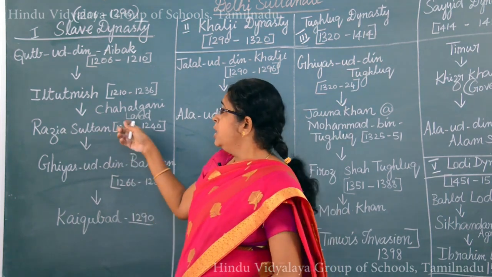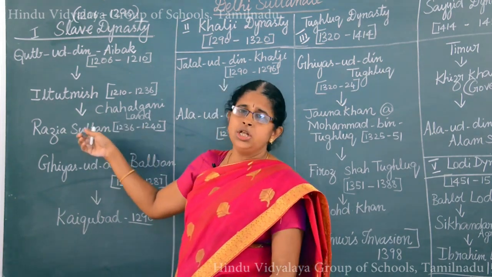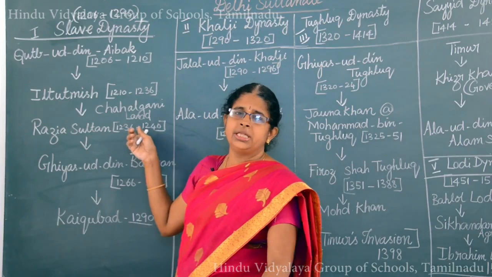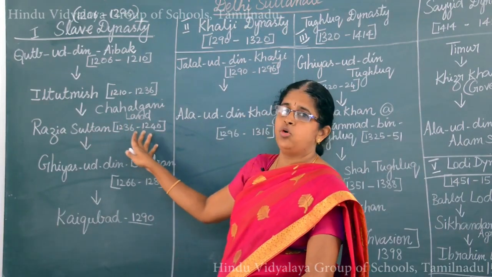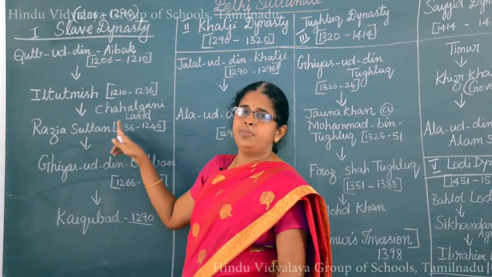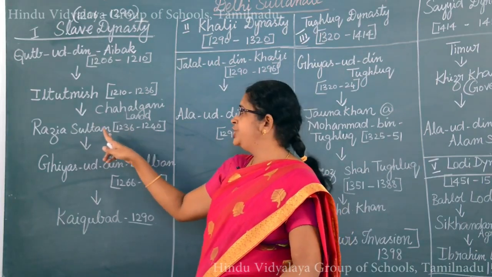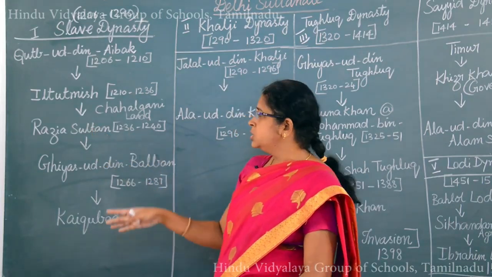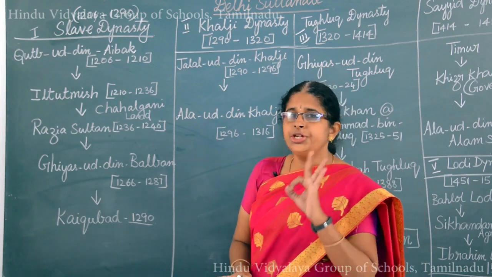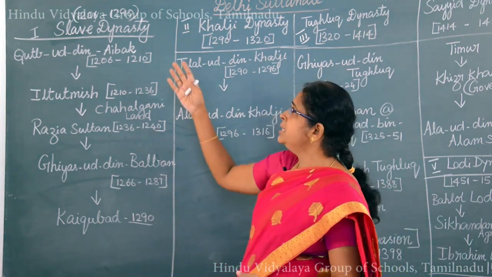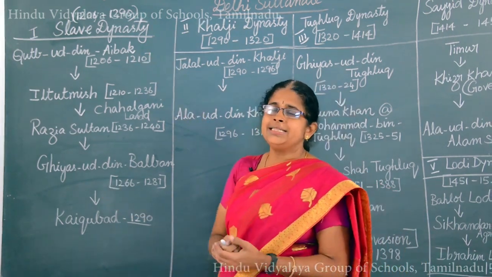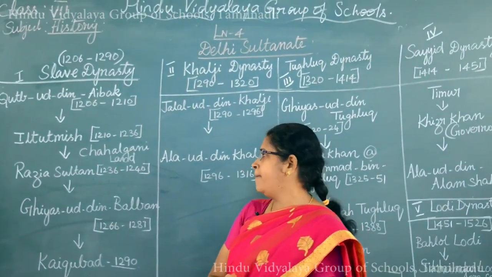And moreover, during this time the Mongols posed a threat to Razia Sultan. She ruled only for 4 years. She was conspired against by the Turkish nobles and she was killed, Razia Sultan. After Razia Sultan, 3 rulers ruled over the slave dynasty. They are said to be very weak and incompetent.